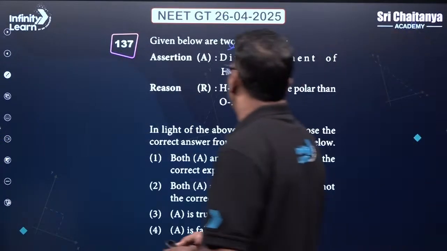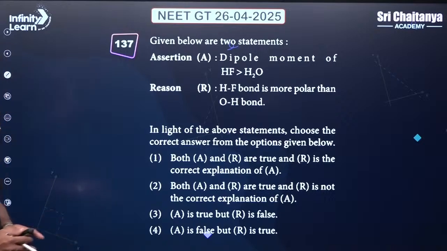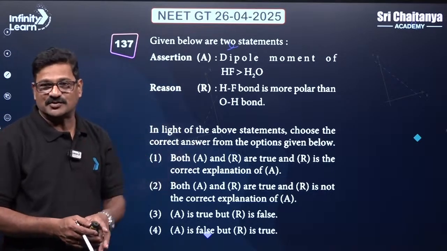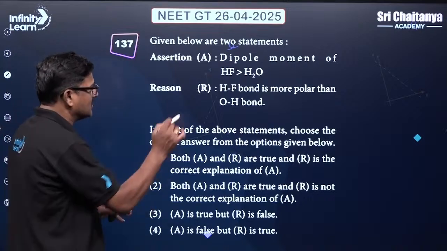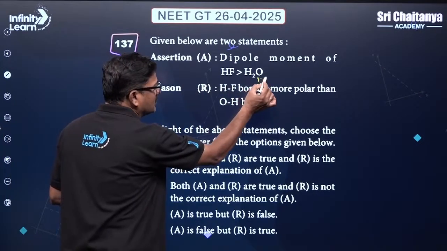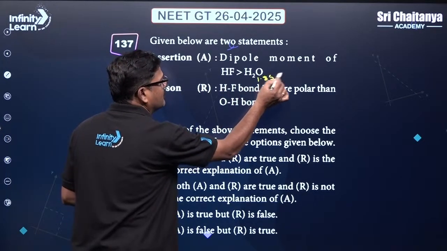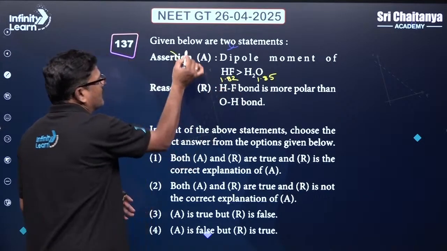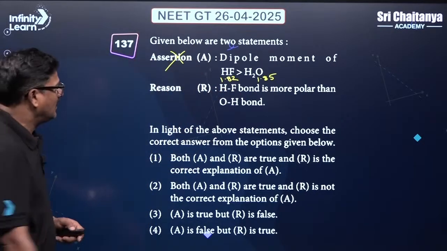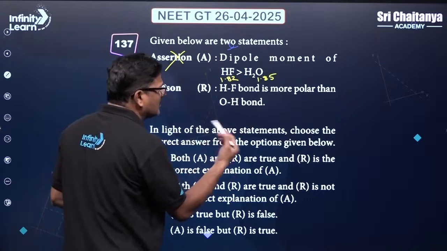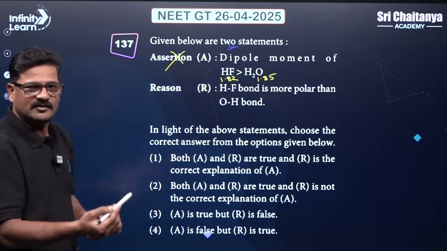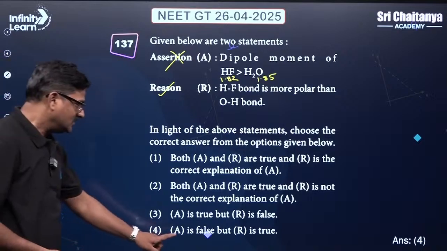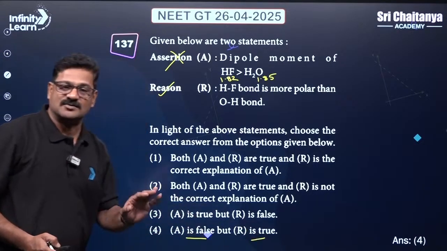And let's see one more question. Given below are two statements. Let us identify: dipole moment of HF is greater than H2O. When you talk about this H2O, its dipole moment is 1.85. HF is 1.82. Therefore, assertion is wrong. And HF bond is more polar than OH bond because fluorine is more electronegative than oxygen. So this reason is correct. I want to say A is false and R is true.